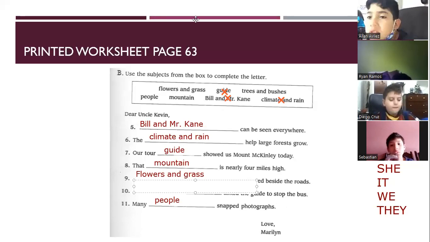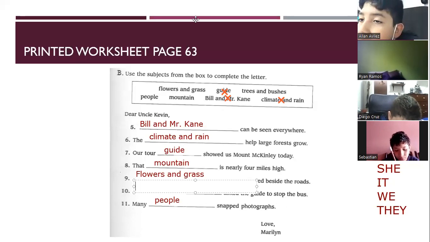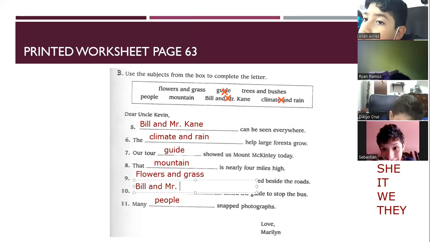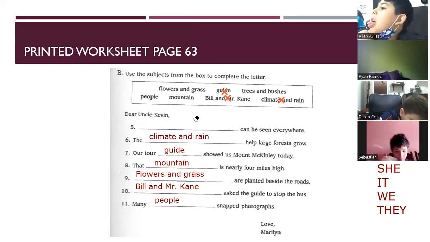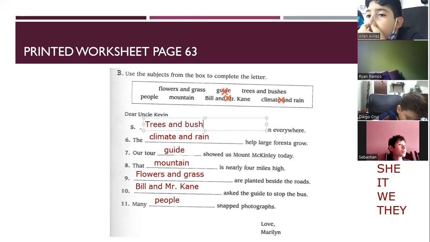Isabella sent me a message. The message Isabella says that 10 is Cain. And I agree with her. I think also the 10 is Bill and Mr. Cain. Means I know the answer. The first one I told you, trees and bushes. Okay. You said no. I apologize because you were right. Because you can say Bill and Mr. Cain can be seen everywhere. What is the answer? Trees and bushes. Trees and bushes can be seen everywhere.